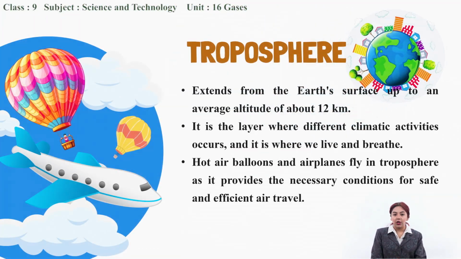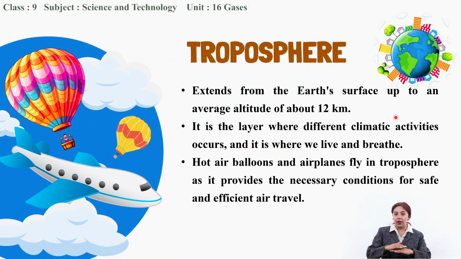So, troposphere. The troposphere extends from the Earth's surface up to an altitude of about 12 kilometers. So from the surface of the Earth, it ranges up to 12 kilometer height. The troposphere is the first layer, and in this layer, different climatic activities such as rainfall, thunder, etc. occur.